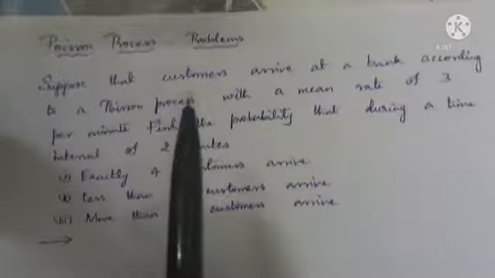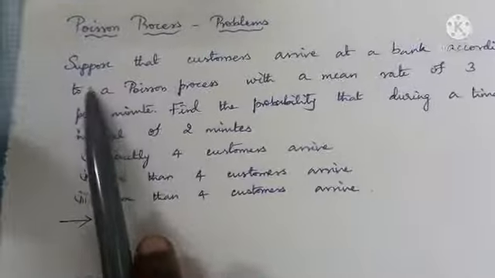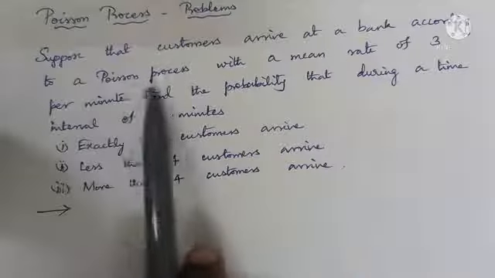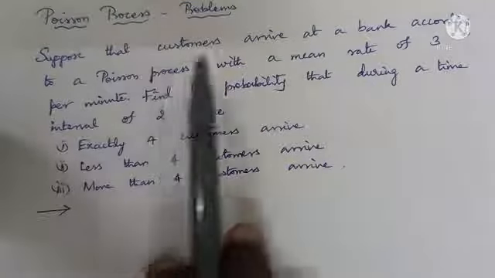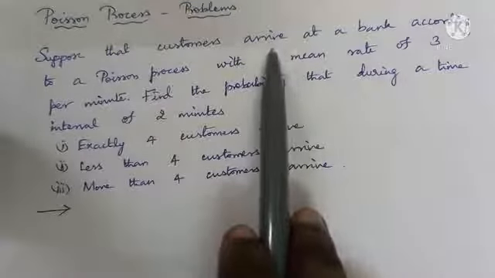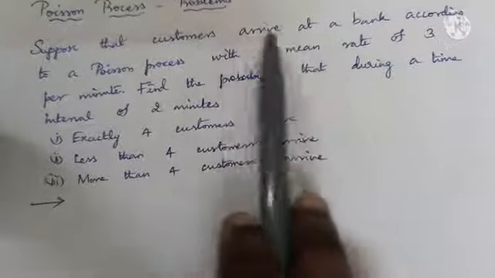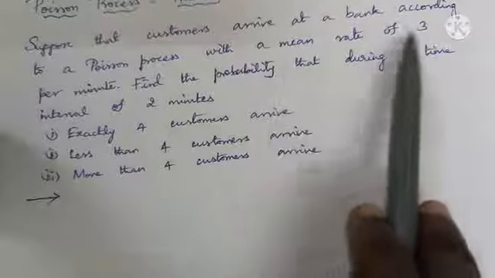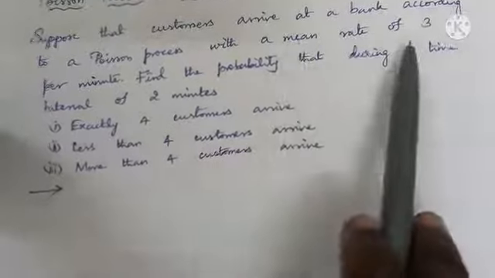Let us see now problems of a Poisson process. So, let us consider the problem. Suppose that customers arrive at a bank according to a Poisson process with a mean rate of 3 per minute. So, the customers' arrival rate is given, the mean arrival rate, which is lambda. So, per minute, the mean arrival rate is 3.